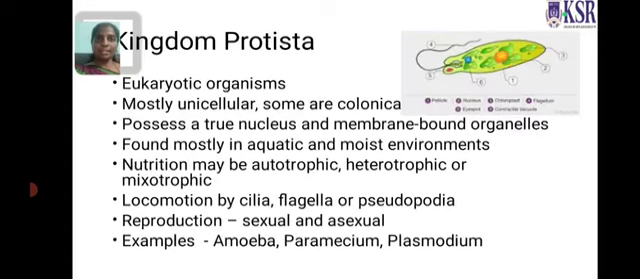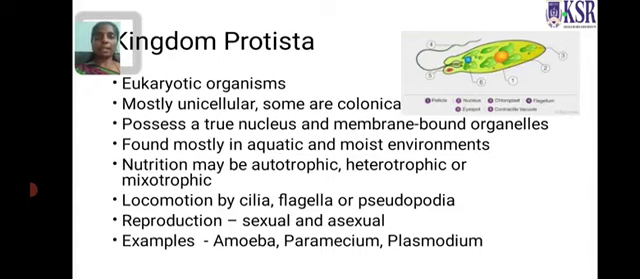The next one is kingdom Protista. They are eukaryotic organisms, mostly unicellular, some are colonial, that is, living in a group. They possess a true nucleus and membrane-bound organelles and are found mostly in aquatic and moist environments. Nutrition may be autotrophic, heterotrophic or mixotrophic. Since they possess cilia and flagella, they can move from one place to another.